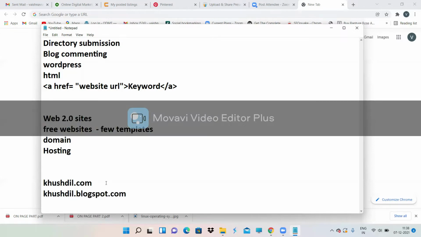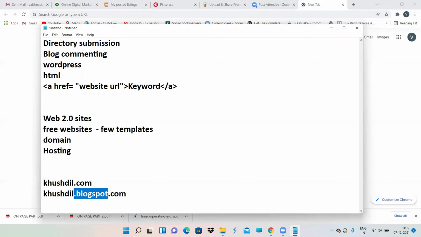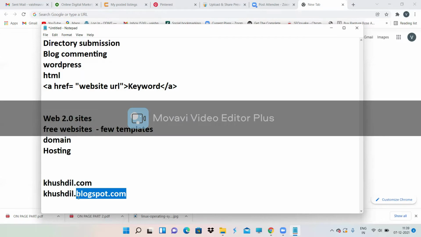.blogspot.com. See, only .com should be there, right? If you are purchasing a blog or free website, then blogspot.com will be there. If you're purchasing a WordPress free website, that is free version, then kushtil.wordpress.com will be there. So your extension will be a longer extension, and if you have those kind of extensions, your particular business will not become a brand.